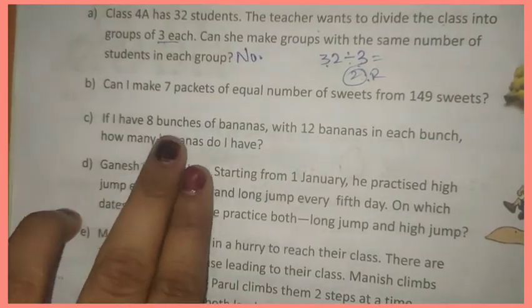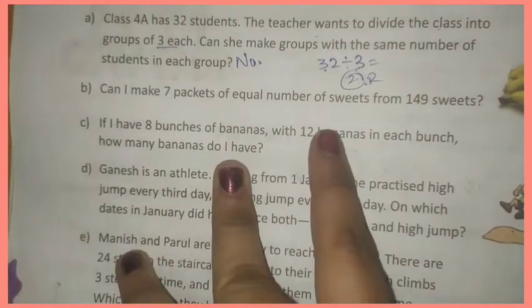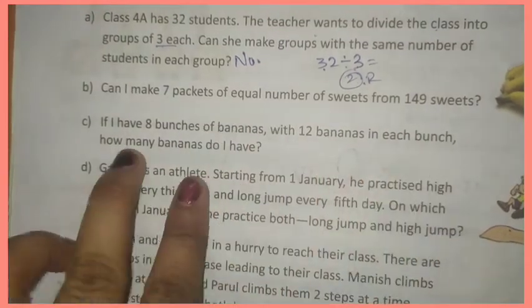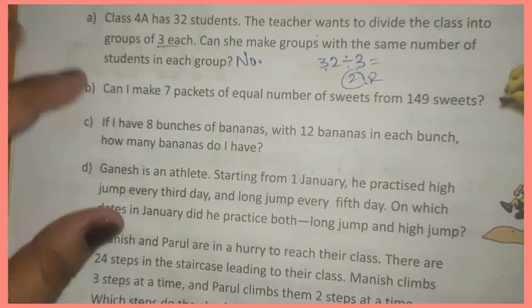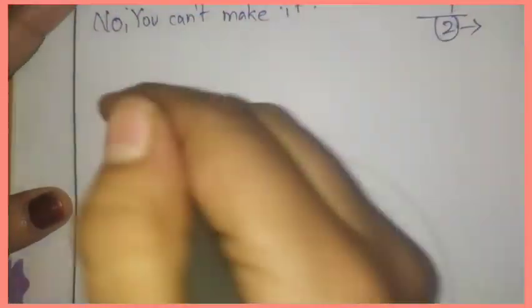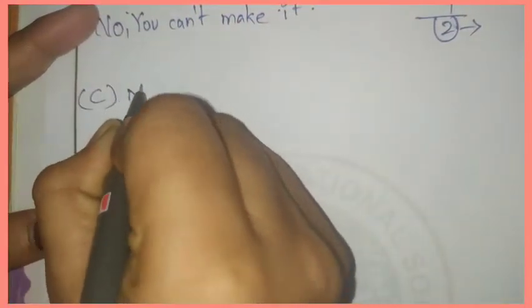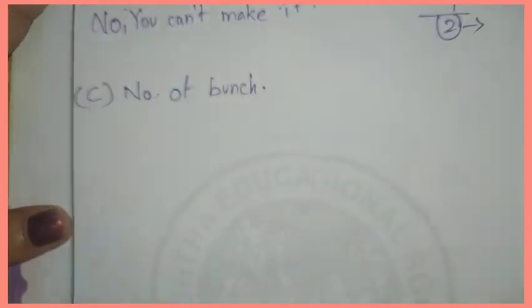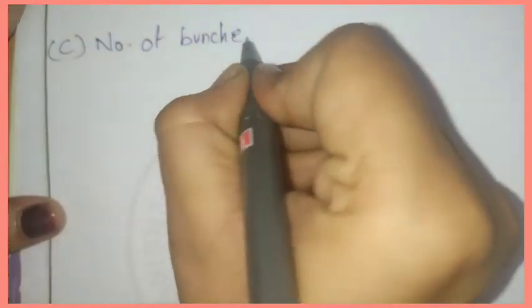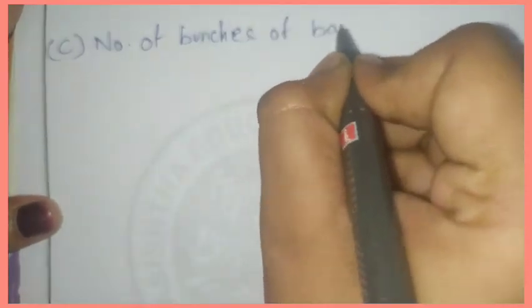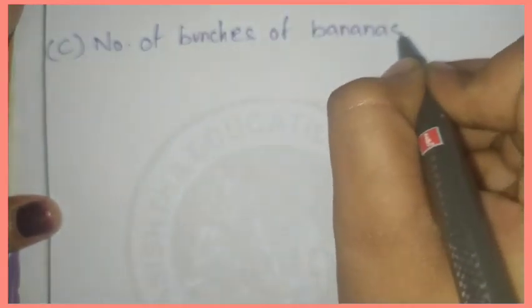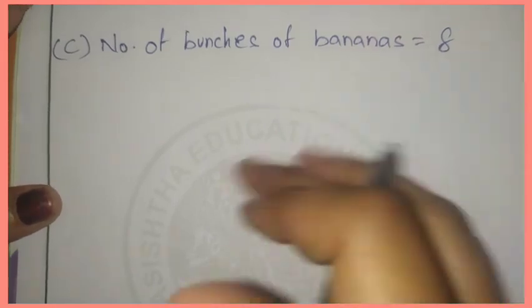Now look at question C. If I have 8 bunches of bananas with 12 bananas in each bunch, how many bananas do I have? First we will write the number of bunches of bananas. Total 8 bunches are there.